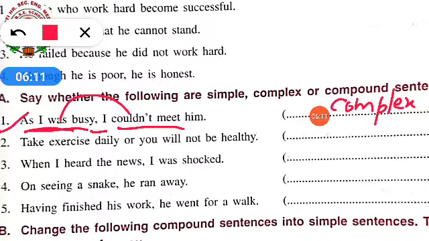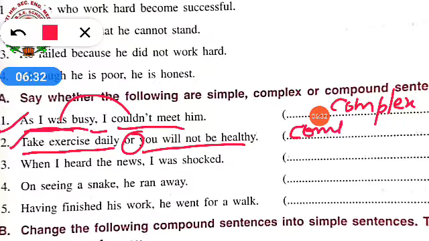Next: Take exercise daily or you will not be healthy. So no comma, nothing. Take exercise daily is an independent clause. You will not be healthy is also an independent clause, which we have joined with the conjunction or. So this will be a compound sentence.